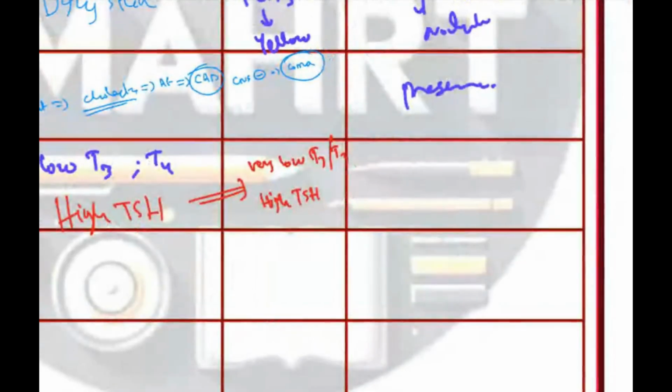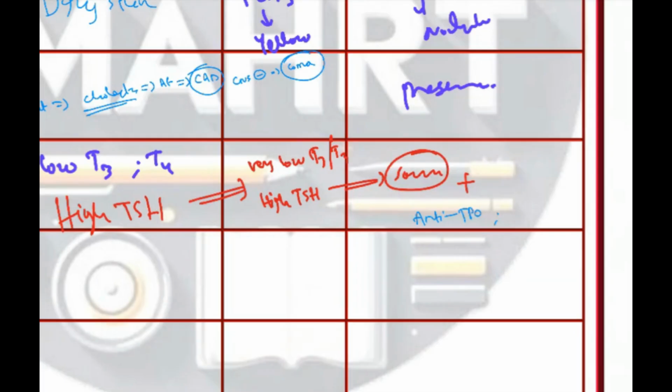What about Hashimoto, sir? What actually happens in Hashimoto? In the initial stage, it will have normal to low levels of T3, T4. And after that, in the final stage, it will be the same. Plus, it will have antibodies. So what antibodies will be there? Specific to Hashimoto, we have anti-thyroid peroxidase antibody or anti-thyroglobulin antibody. So anti-TPO is specific for Hashimoto. So antibody detection can be done in the lab.